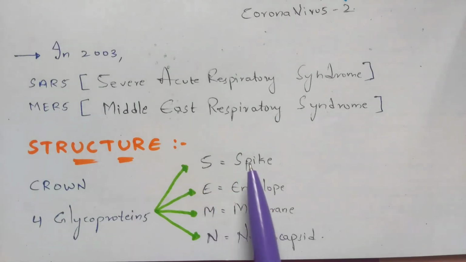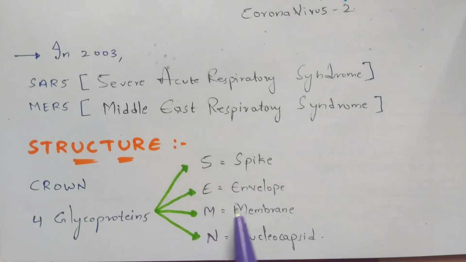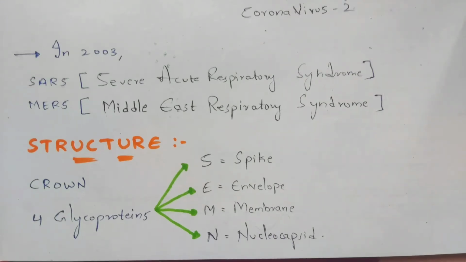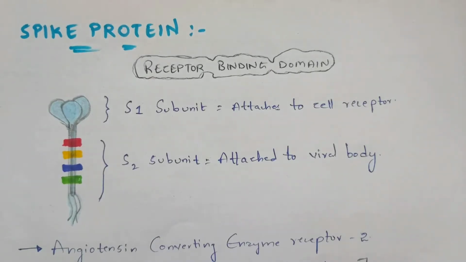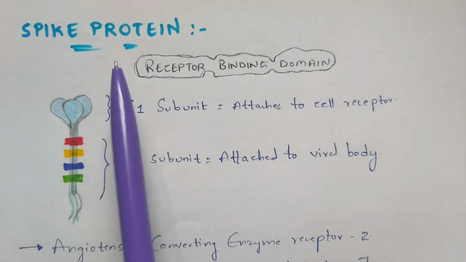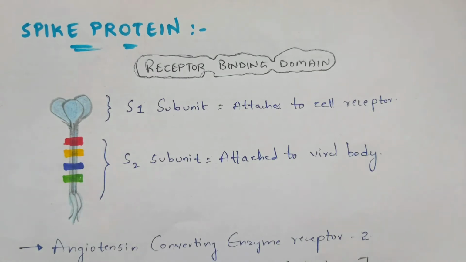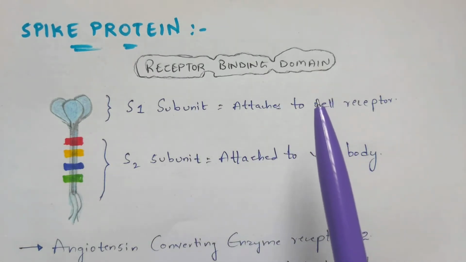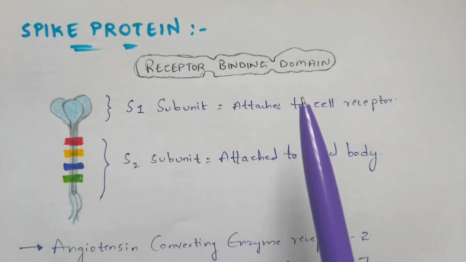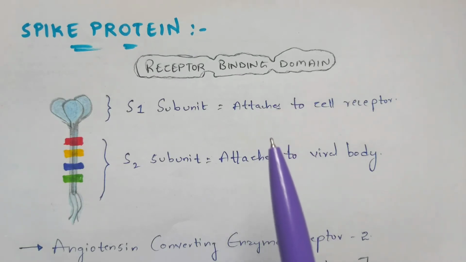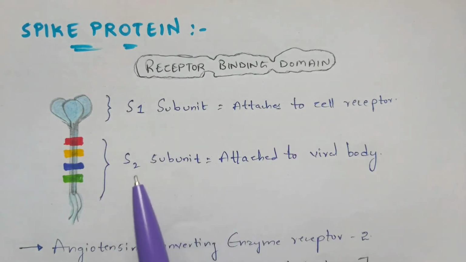S indicates spike protein, E indicates envelope protein, M indicates membrane protein, and N indicates nucleocapsid protein. So firstly, let us discuss the spike protein. Basically, this spike protein is called the receptor binding domain. Why is it called the receptor binding domain? I'm going to explain it later, after explaining the structure of the spike protein.